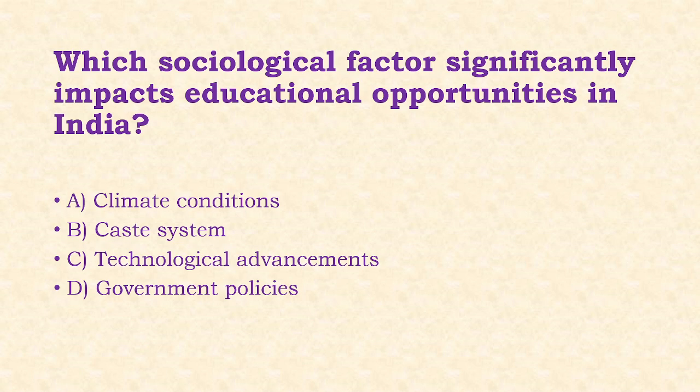Next, which sociological factor significantly impacts educational opportunities in India? Options: climate condition, caste system, technological advancement, government policies. Answer of this question is option B, that is caste system.